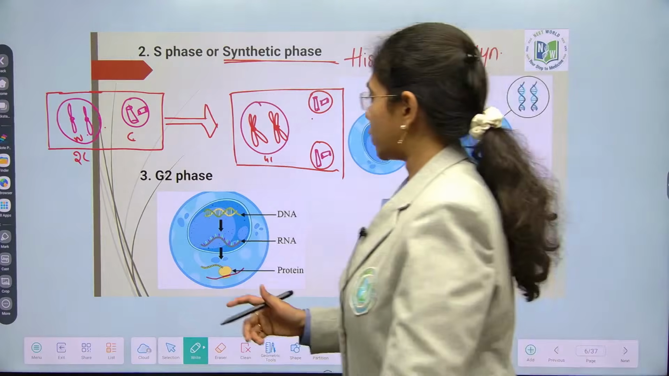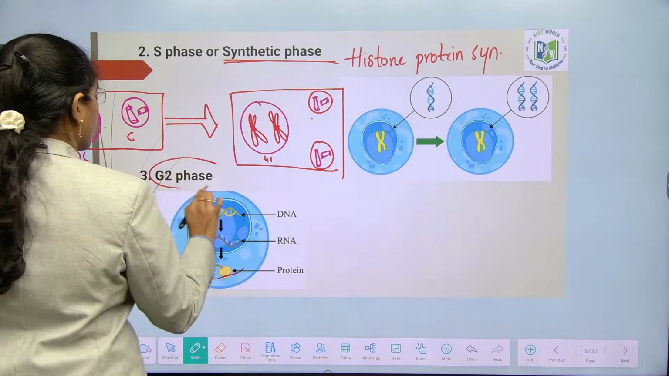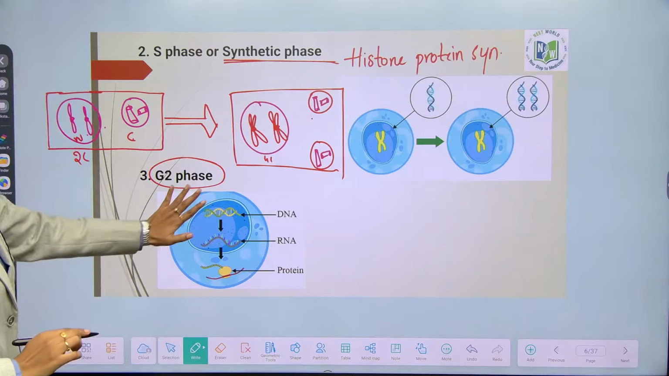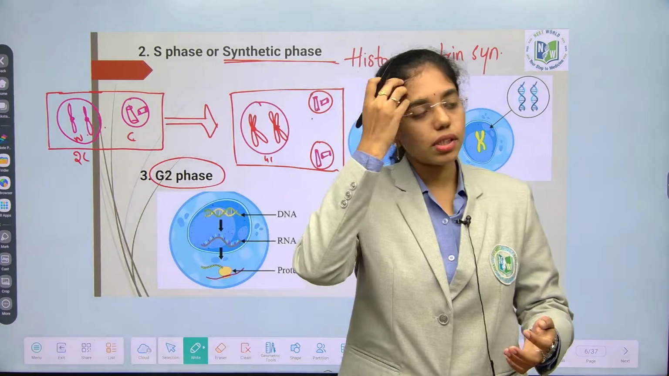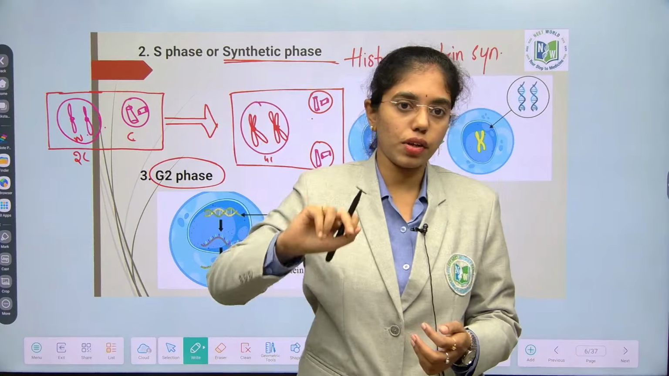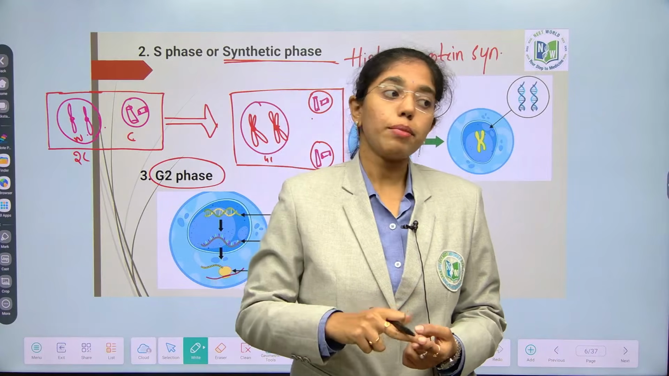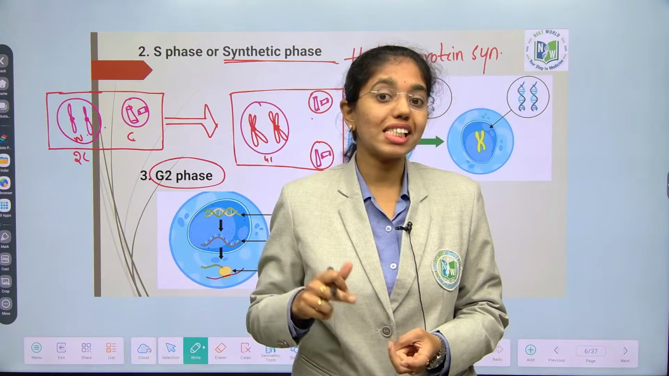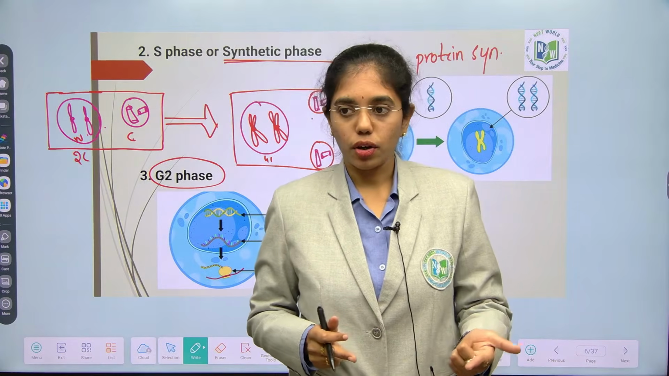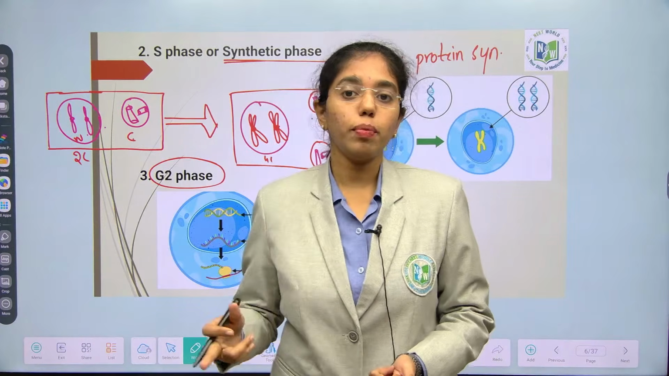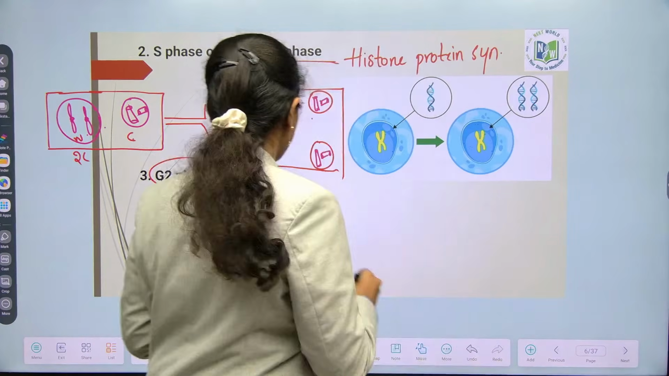Next is G2 phase, which is very simple. Listen carefully. In G2 phase, major organelles that are required for the cell division are synthesized or duplicated in G1 phase itself. But semi-autonomous cell organelles or self-duplicating cell organelles, what are they? Chloroplast and mitochondria. They are synthesized or duplicated in which phase? G2 phase.